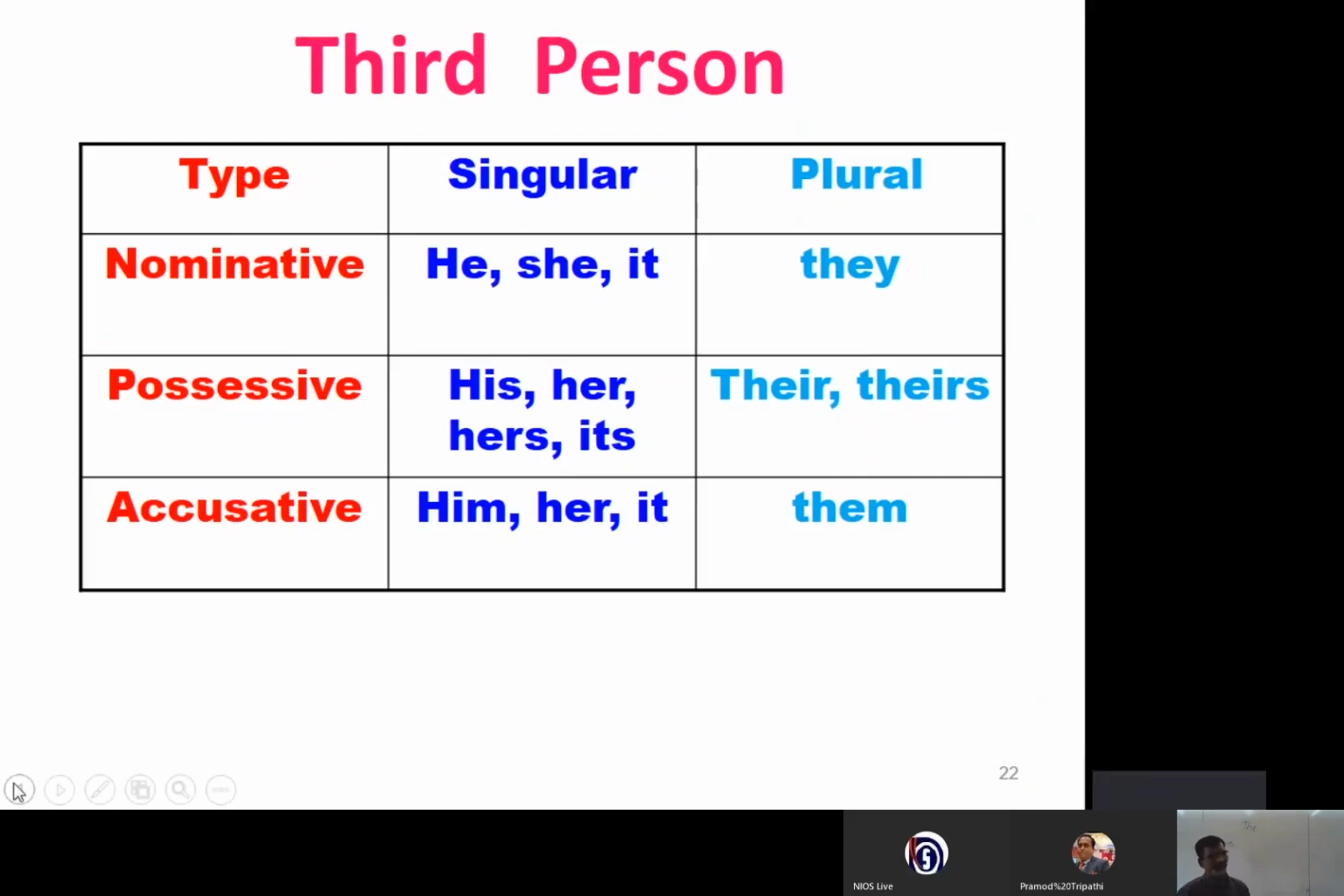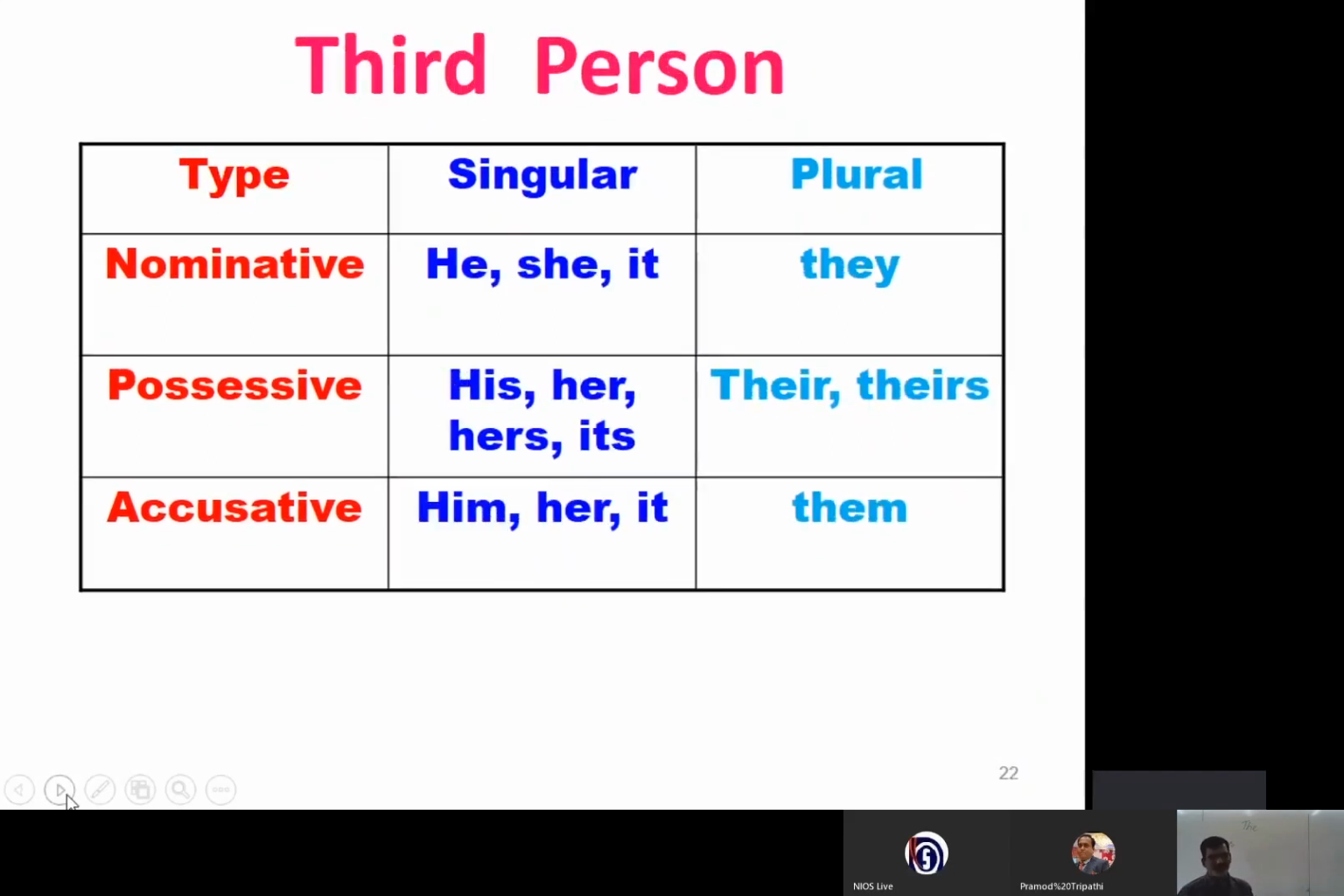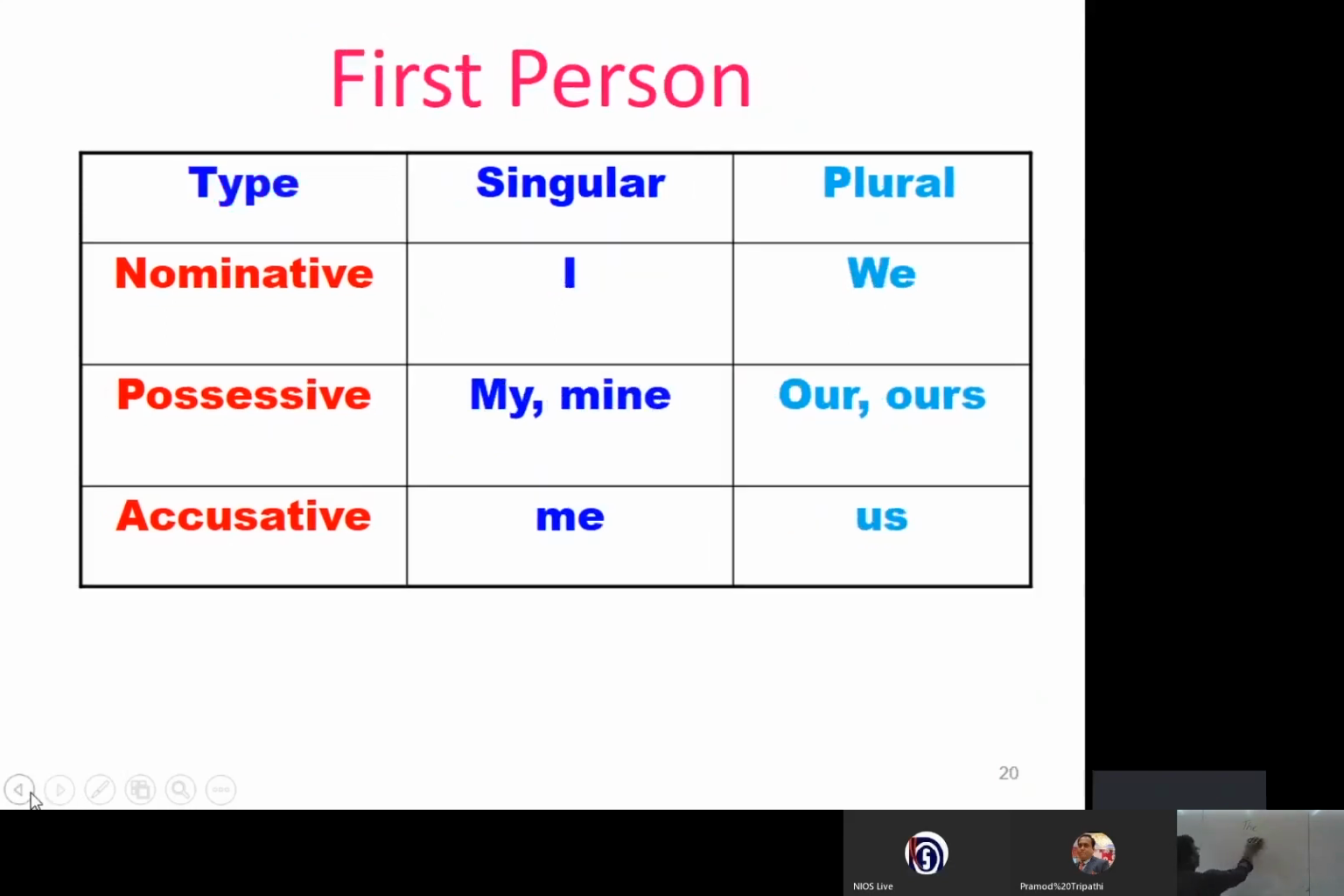Nominative, possessive, and accusative. And again, we have seen singular and plural in all the first person, second person, third person also. So this chart you must keep in your mind so that you will not have any confusion. Now we will go for another important area of determiners.